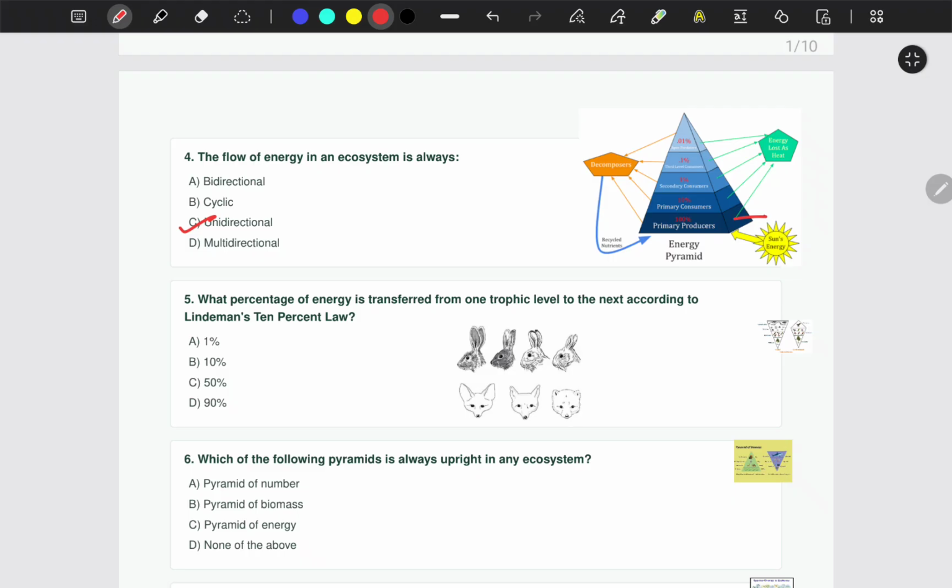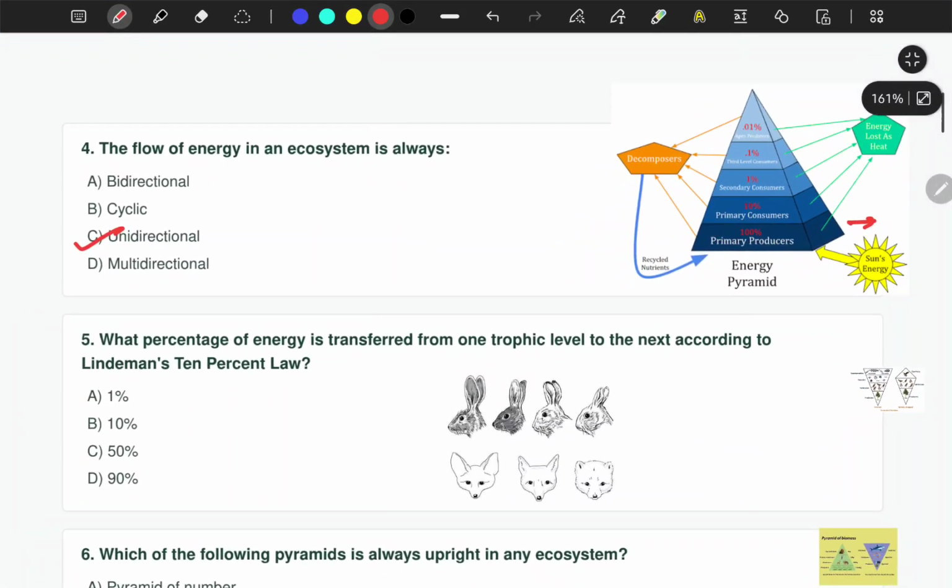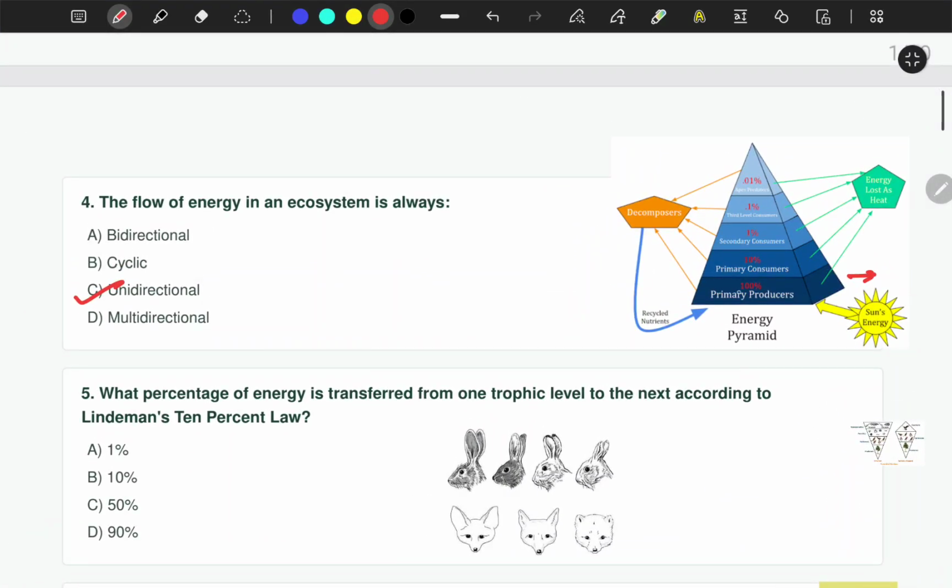Primary producers are plants, green plants and all. But who are the primary consumers? The animals which eat plants, for example, deer. Okay, and then secondary consumers, there will be other animals and all. There might be several levels, but the energy flow will always be in a unidirectional way.